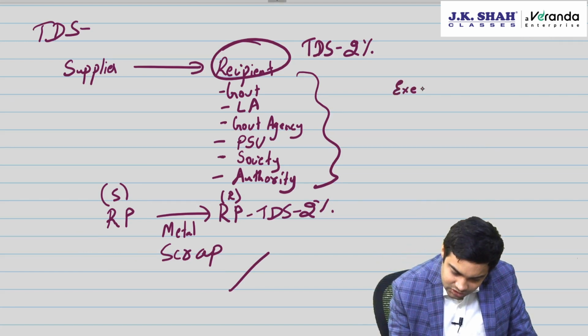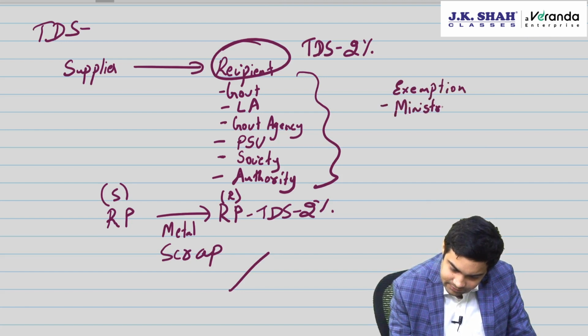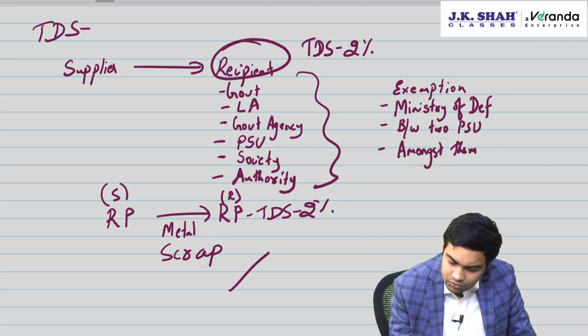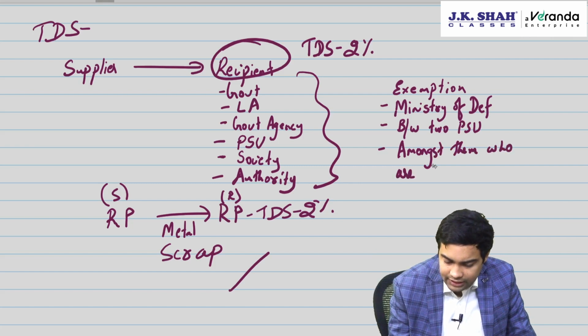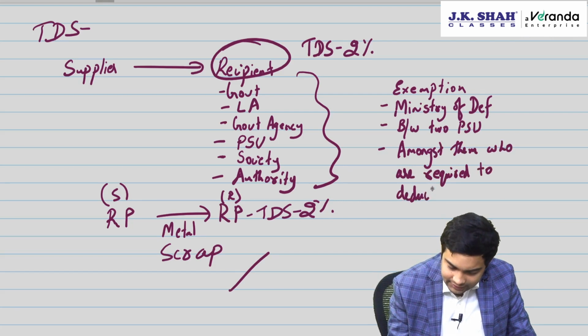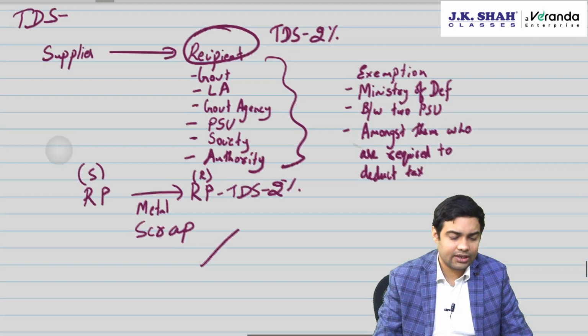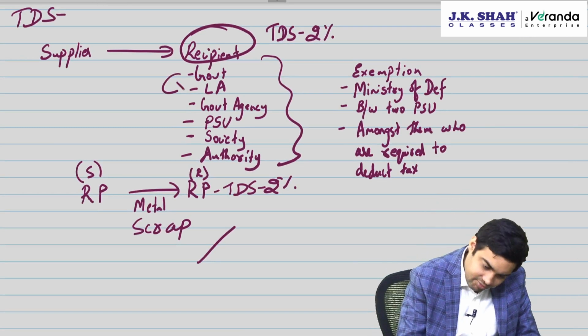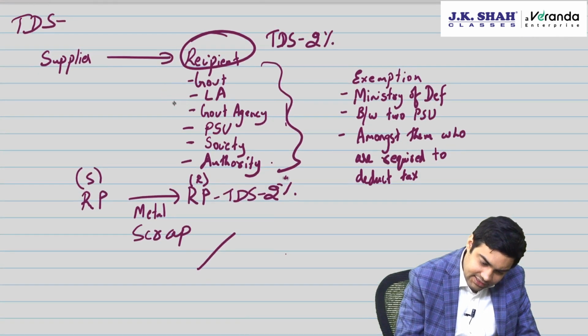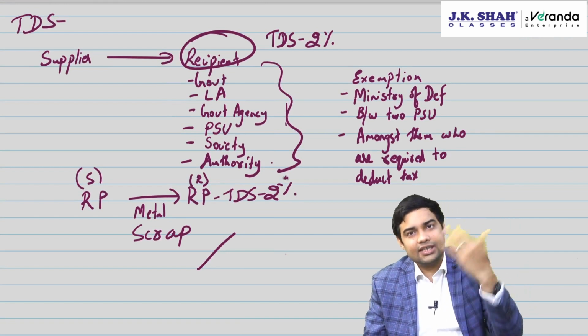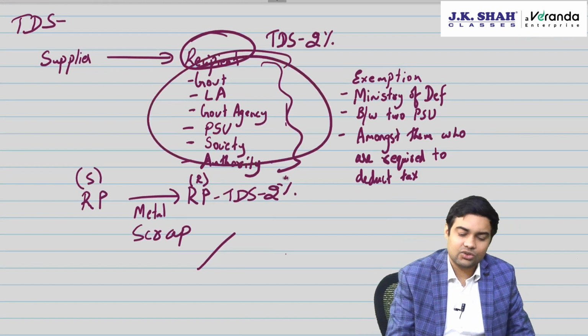There are some exemptions for TDS. First one is Ministry of Defense. Second one is between two PSUs. Third one is amongst them who are required to deduct tax, meaning between government, local authority, government agency, PSU, society, between them, there is no TDS.